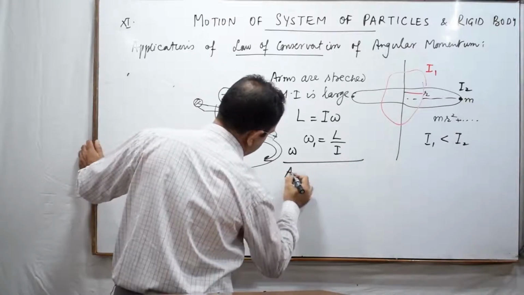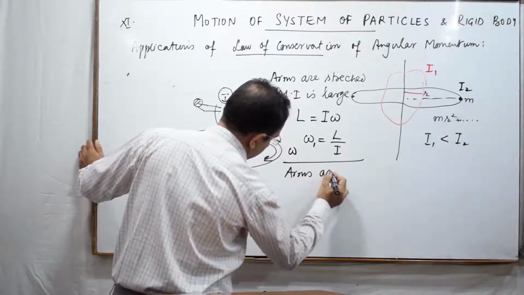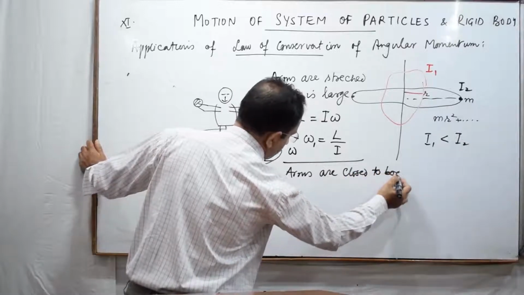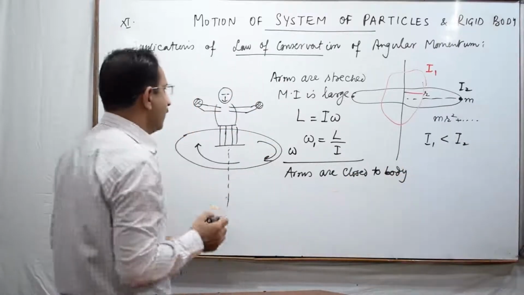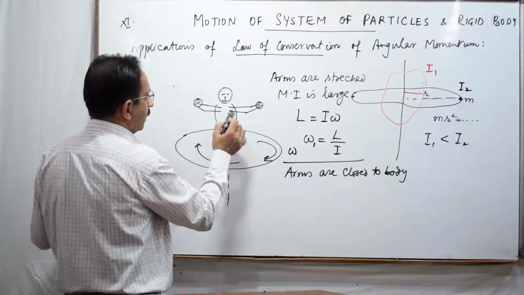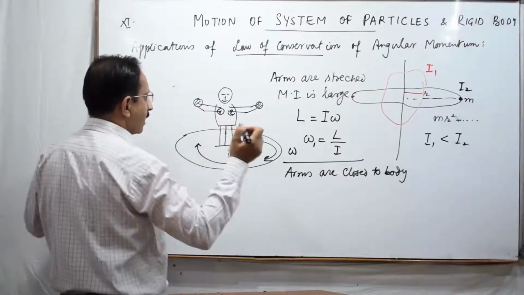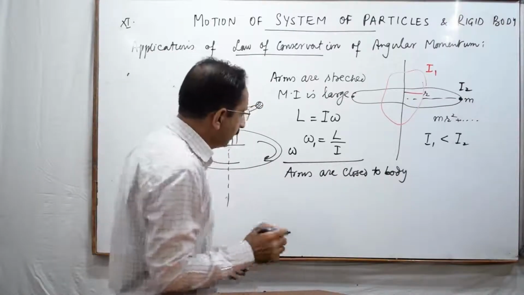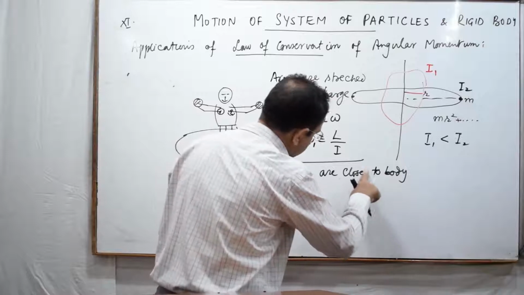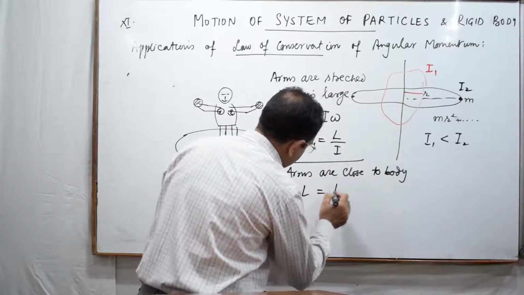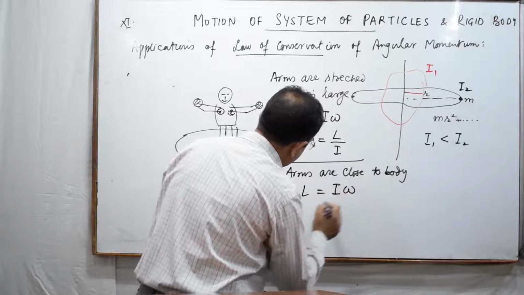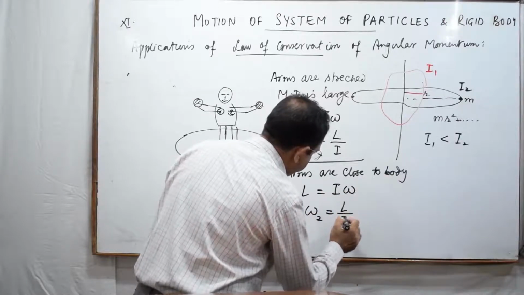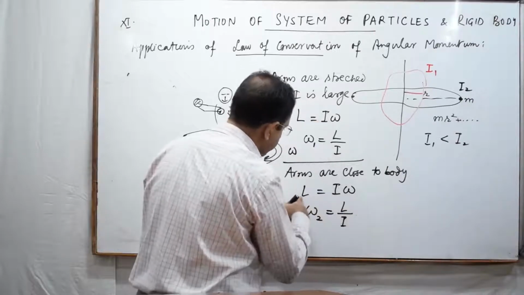Now the arms are closed to body. So that means when he does not stretch the arms, brings the two masses very, very close to his body, here and here, the masses are brought close by putting the arms close to his body. What will happen? That arms are close to body. You will see that L, which is equal to I omega, or omega, which is now omega 2, is equal to L by I. ये देखें जो L है ये दोनों में कांस्टेंट है, यहाँ और यहाँ.